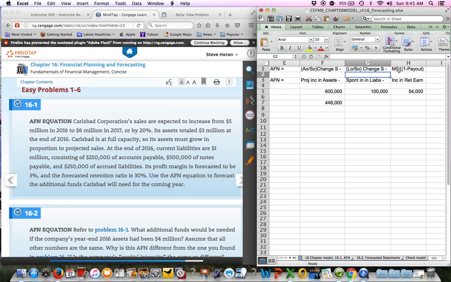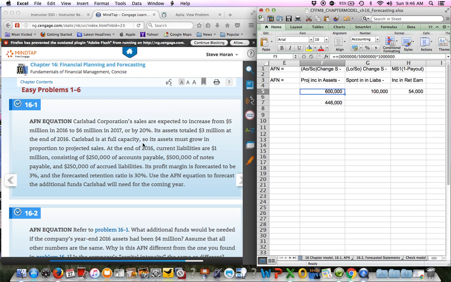Then M is your margin multiplied by sales a year from now, multiplied by the payout ratio. 1 minus payout is your retention ratio. How much of your earnings do you keep versus pay out as dividends? You're not giving them away, you're paying them out as dividends. So let's walk through each part of the problem here.